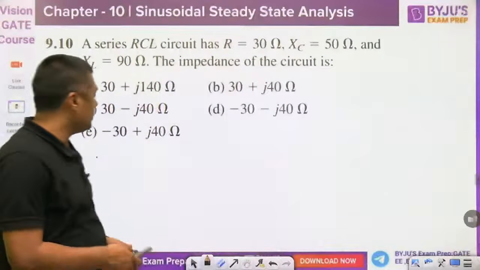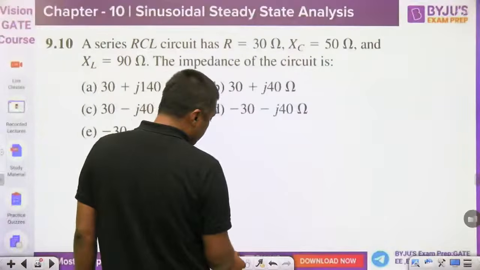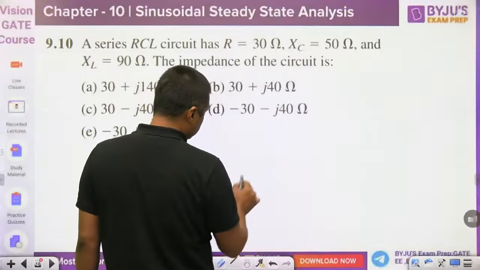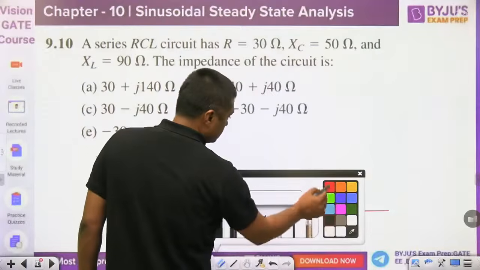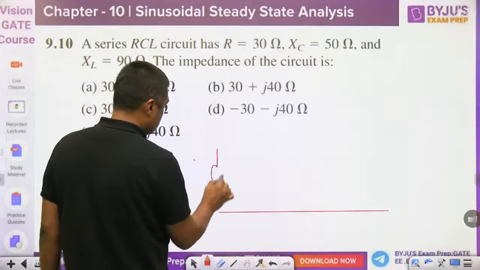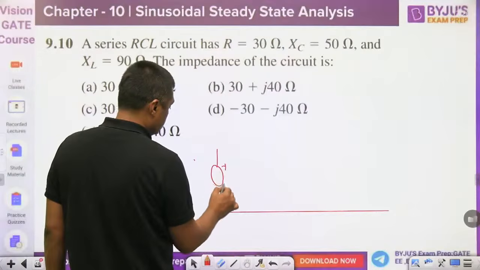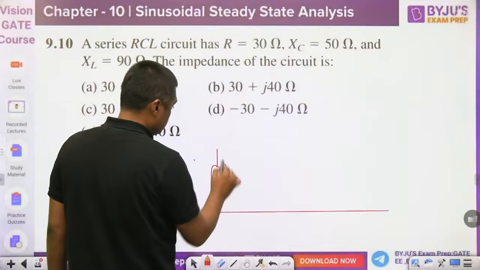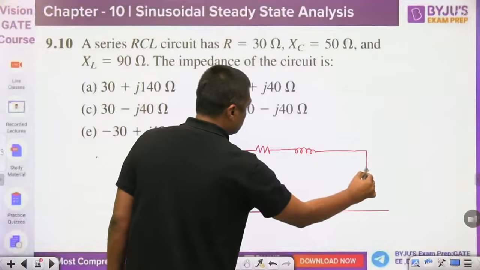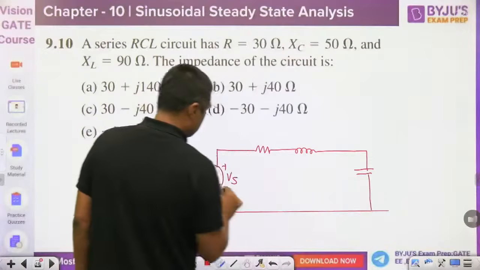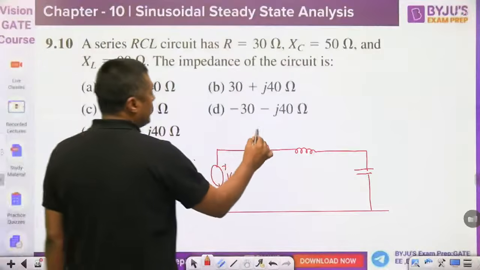Now you can solve it. Series RLC circuit. What is the total impedance?